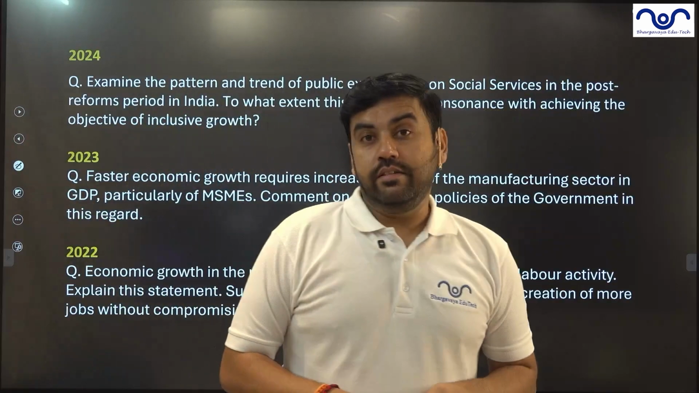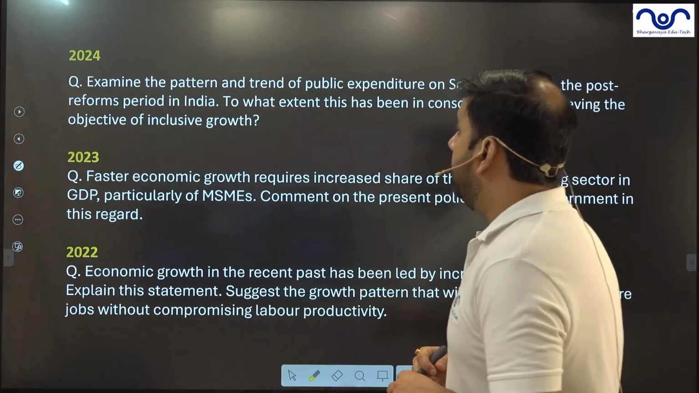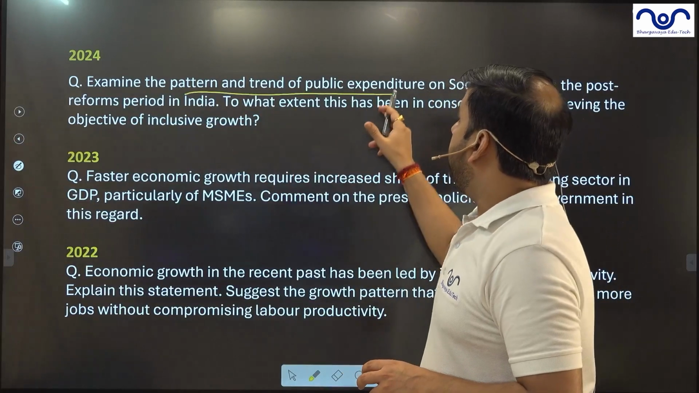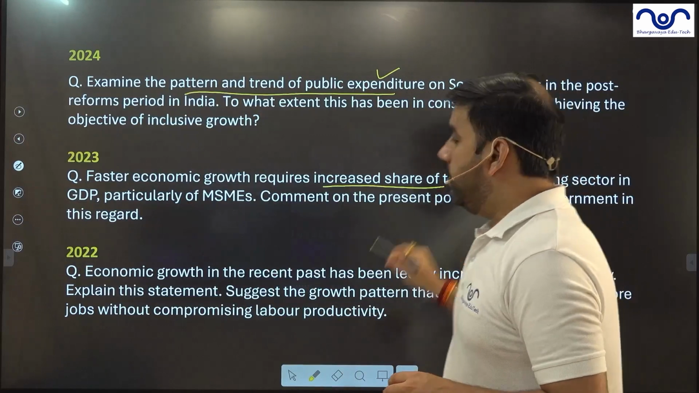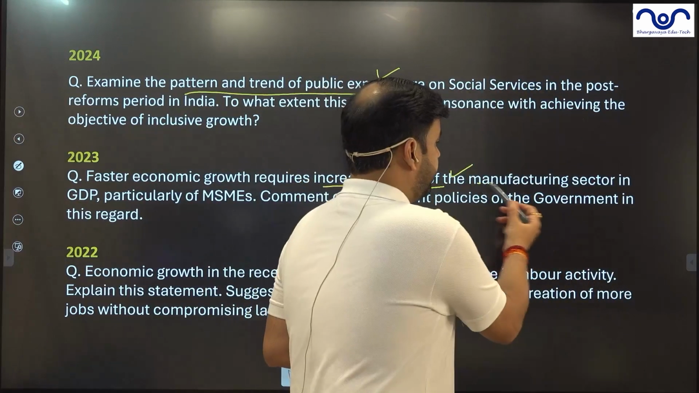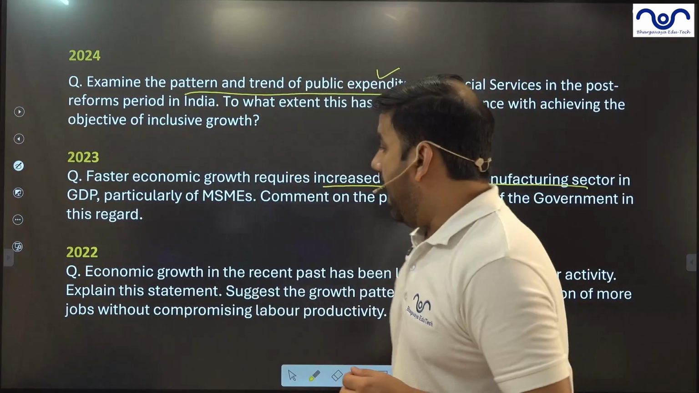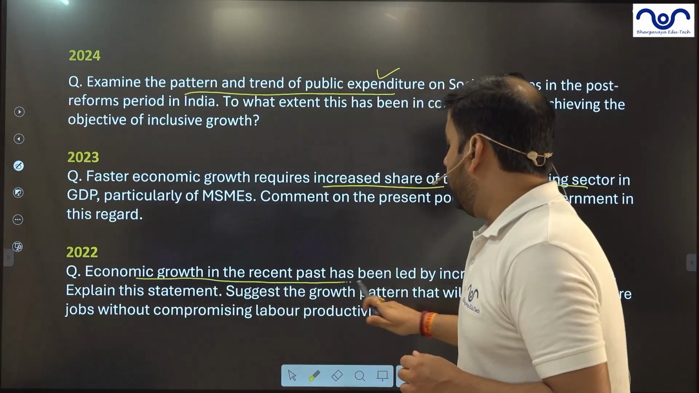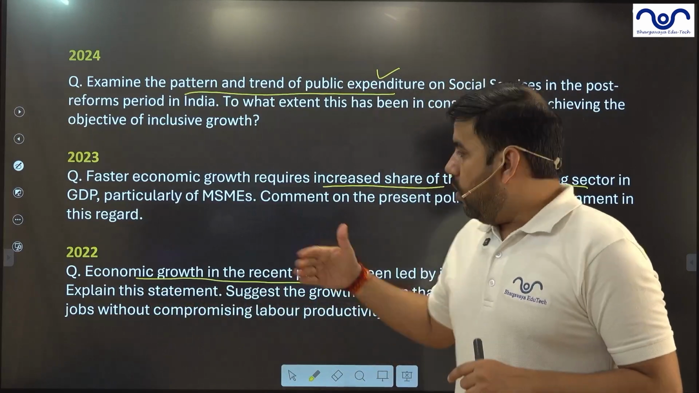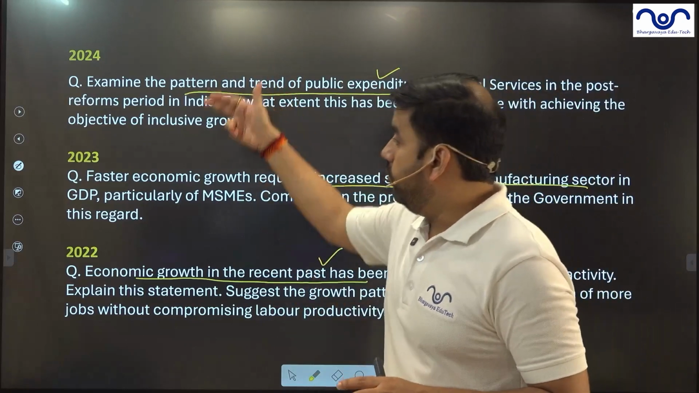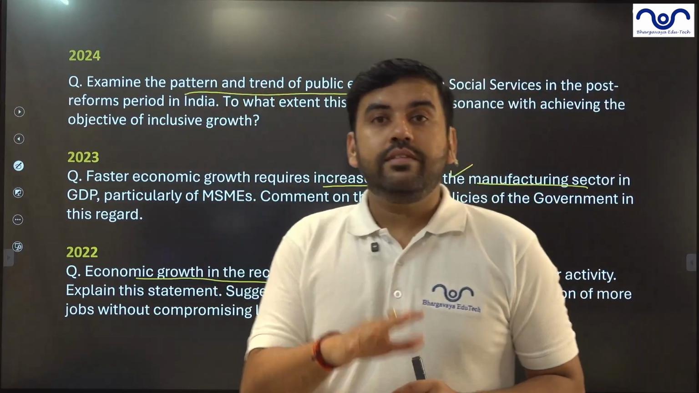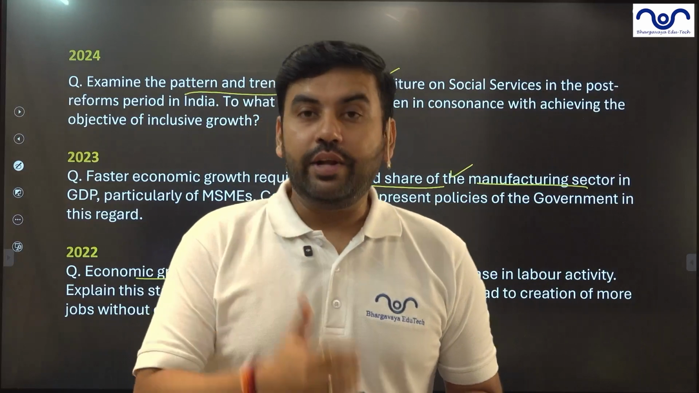Now let's see the mains-related topic questions. Examine the pattern and the trend of public expenditure. Faster economic growth requires an increase in the share of the manufacturing sector, right? And economic growth in the recent past. Now all these lines prove what? That UPSC asked in 24, 23, 22. UPSC asks questions on specific trends.